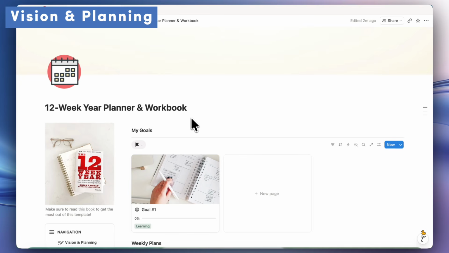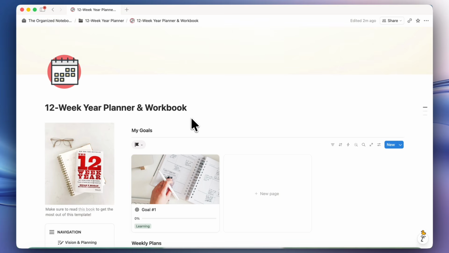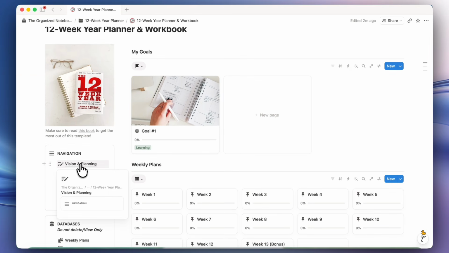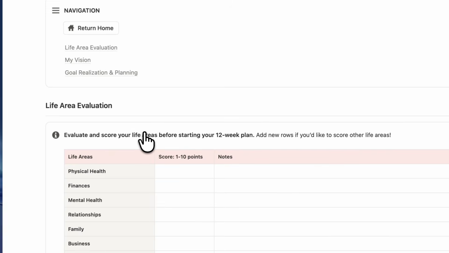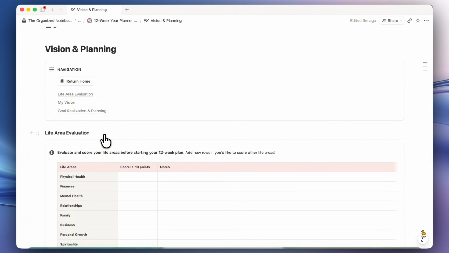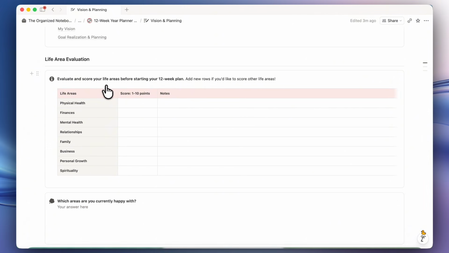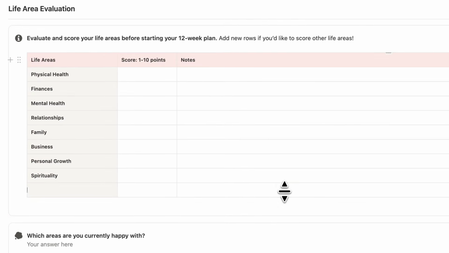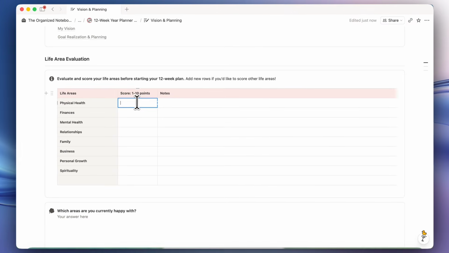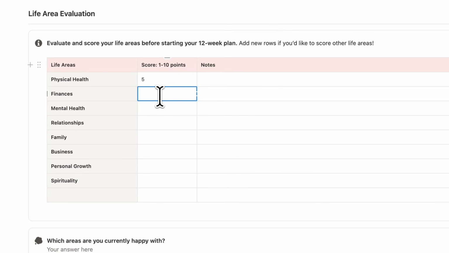The very first thing that I would recommend starting with is to go to the vision and planning page. So we're going to go ahead and click here, start doing the life area evaluation. This is a chance for you to evaluate and score your life areas before starting your 12-week plan. You can even add new rows by clicking here, add more life areas as you need if you'd like to score those as well. This is going to help you think about some goals that you'd like to work on, how you feel about each of these sections.